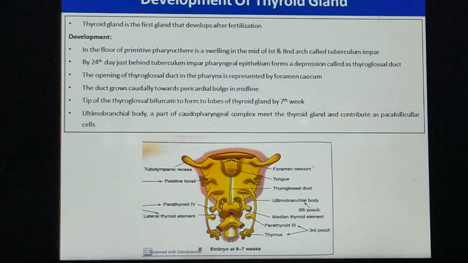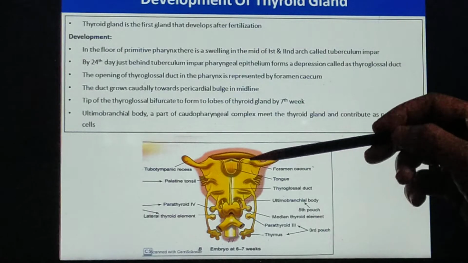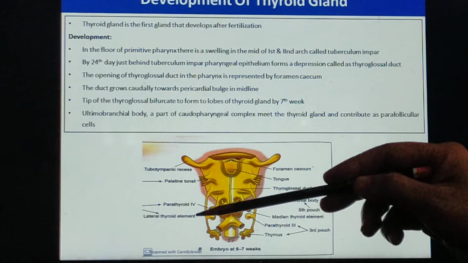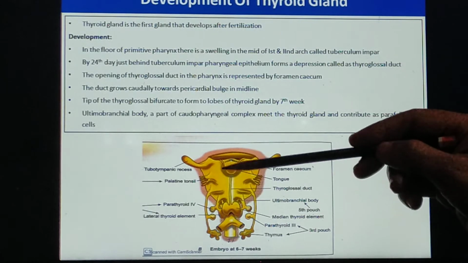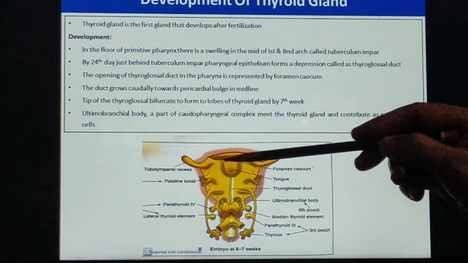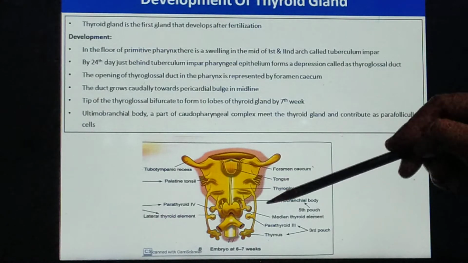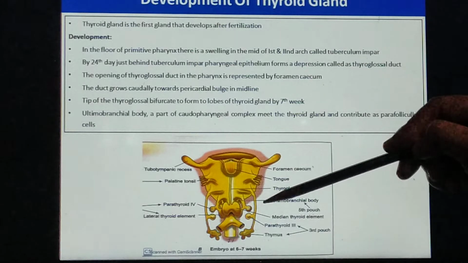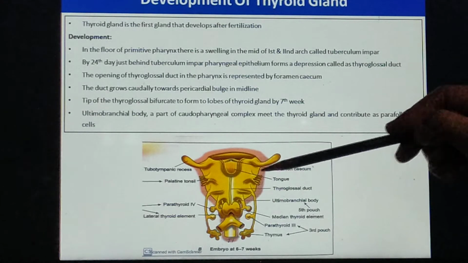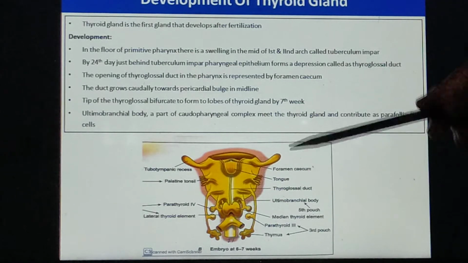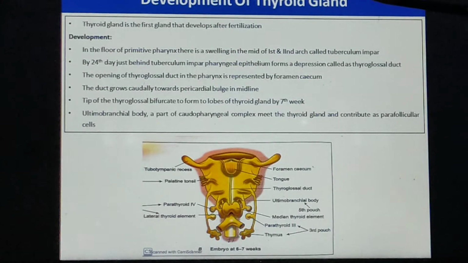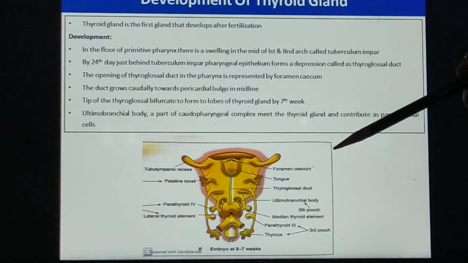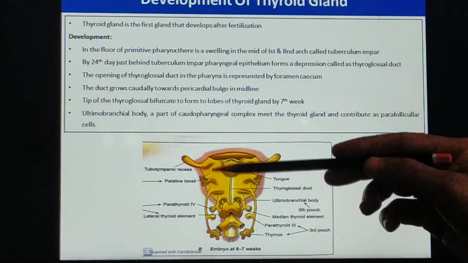Okay, so here try to remember again the same figure wherein there were different endodermal pouches, then ectodermal clefts, and then the mesodermal bars. Do you remember in the pharyngeal apparatus we have seen the mesoderm, the endoderm and the ectoderm. Now the thyroid gland is developed from the endoderm in the floor of the primitive pharynx.